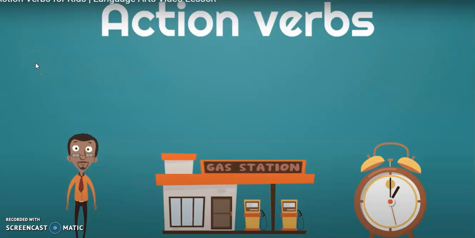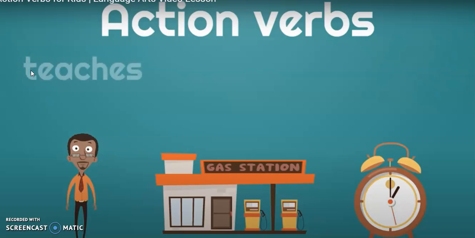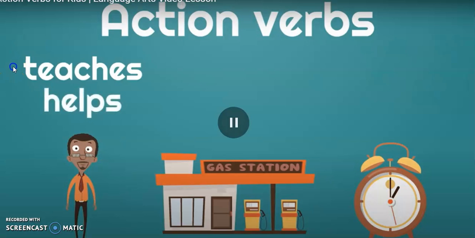So our first one, what do teachers do? What does this teacher do? Yeah, he teaches. Teaches is a good action verb. It's what this noun does, what this teacher does. What else does this teacher do? This teacher helps. Yeah. Okay, children, here we have different actions that the teacher usually does.